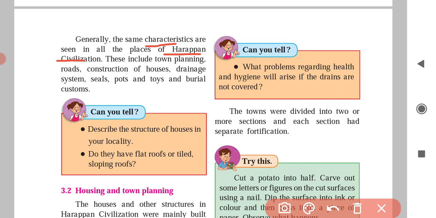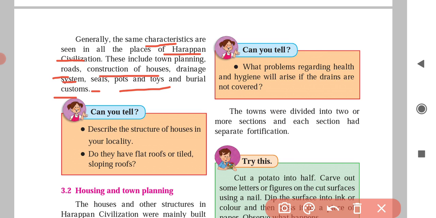These include town planning, roads, construction of houses, drainage system, seals, pots and toys, and burial customs. See the things which are similar: town planning, roads, construction of houses, drainage system, seals, pots, toys, and burial system are the same in the excavations of all the places.